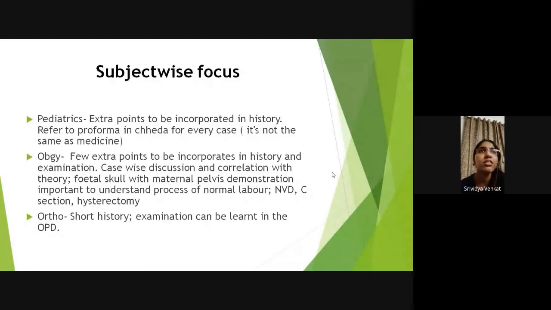Just go and take those cases, and attend the OPDs, because that is where they carry out a lot of examination, and simultaneously you will learn the examination over there. Hip examination, shoulder examination, spine examination, these are the important things that you should know. So go and attend OPDs also, they are very helpful. Apart from that, there are PDFs also available in ortho, so you can take them from us. Next slide.